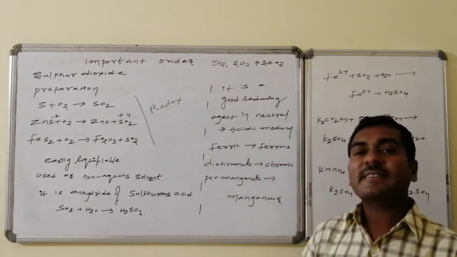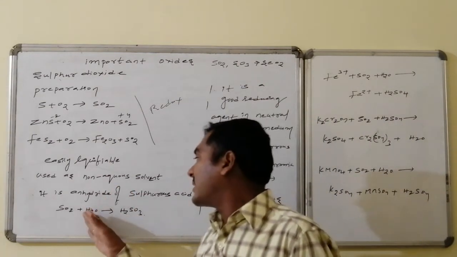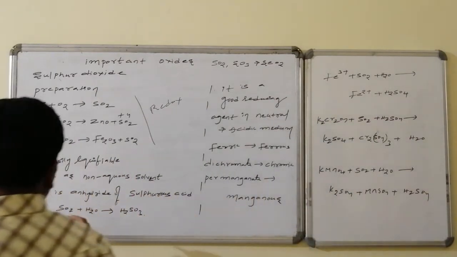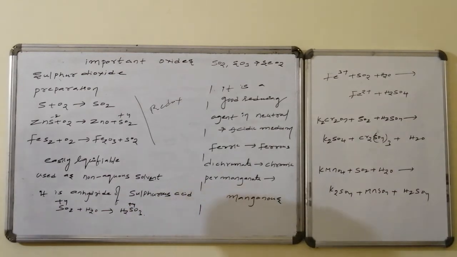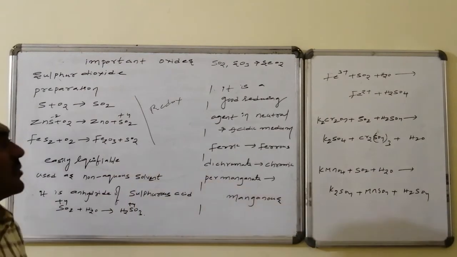And this sulfur dioxide is the anhydride of sulfurous acid. Sulfur dioxide plus water is converted to sulfurous acid with the same oxidation number, +4. What is the state of this one? +4 is the oxidation state. The same +4 is maintained for the sulfur here, hence it is the anhydride of sulfurous acid.